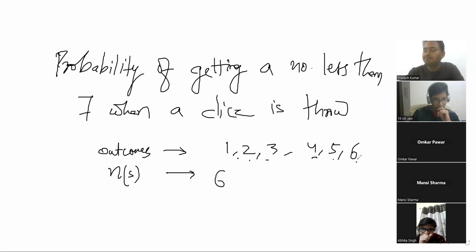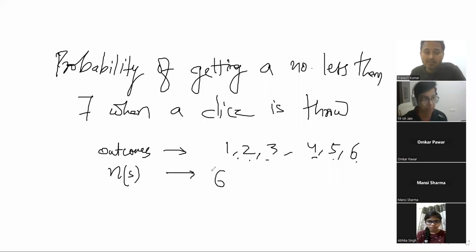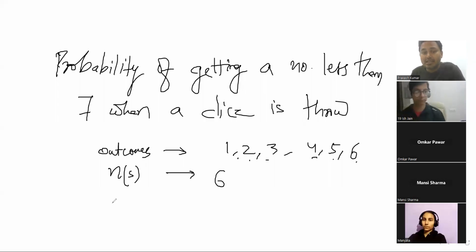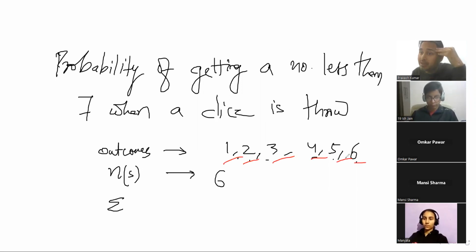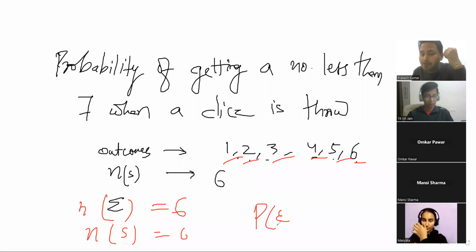So the number of sample space elements is 6. Now, what is the event: a number should come which is less than 7, right? So what are those? 1, 2, 3, 4, 5, 6. All numbers are less than 7 only, na? So n(E) is equal to 6, n(S) is equal to 6. Probability of an event equals n(E) by n(S).